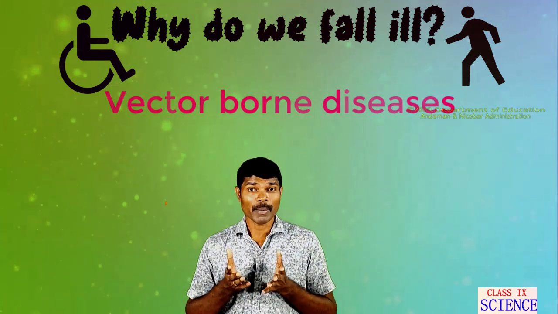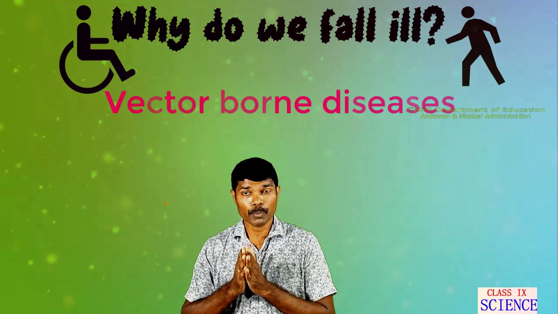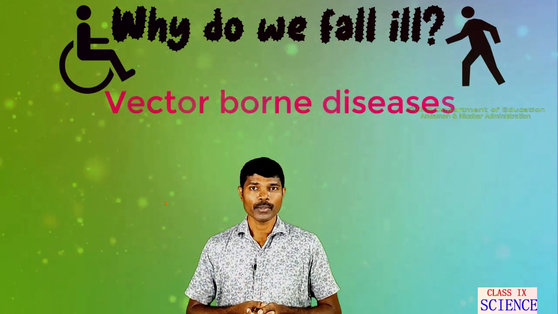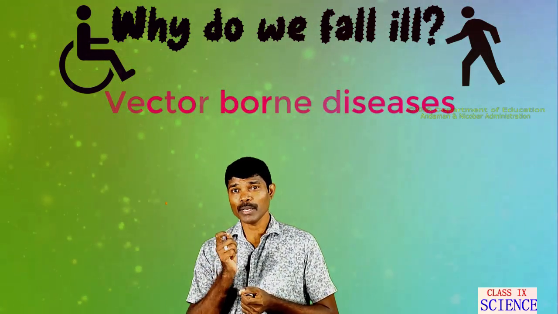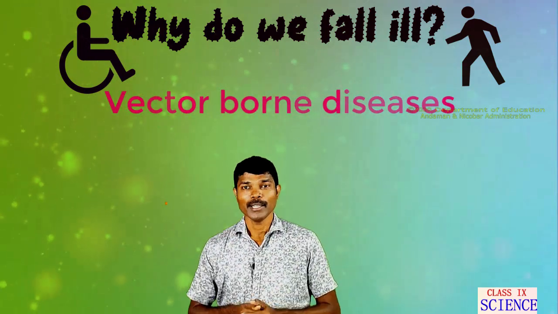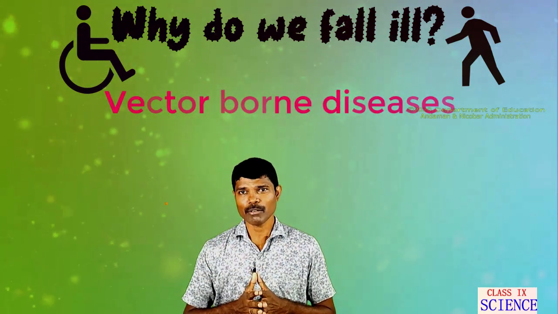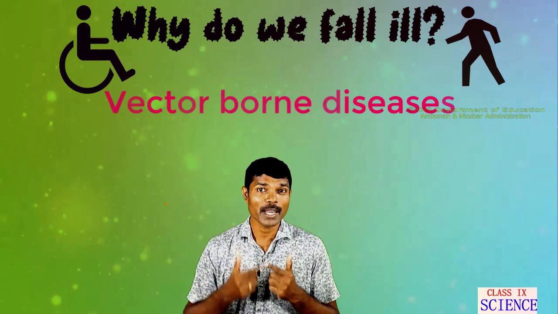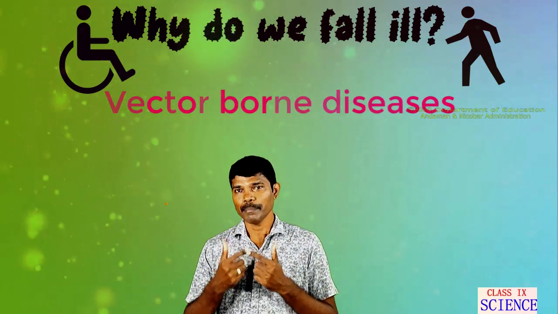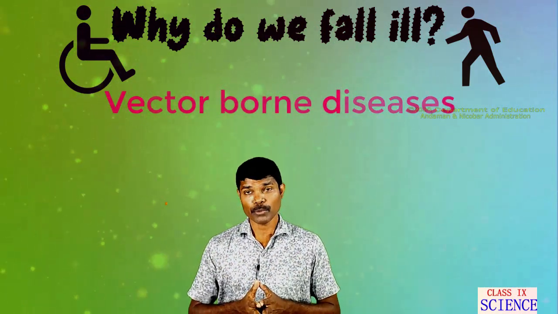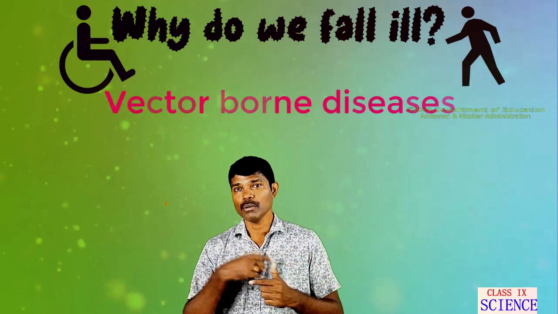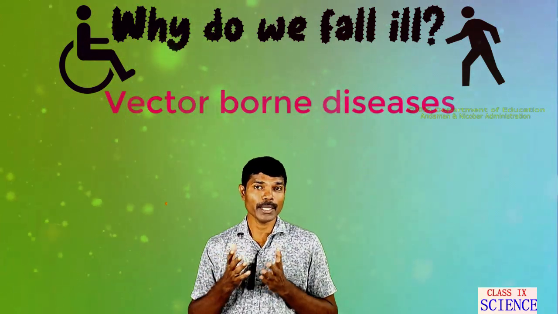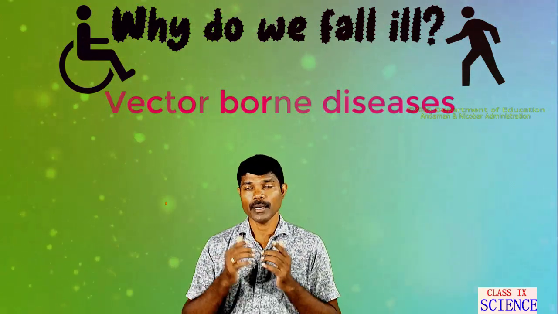Malaria is caused by a protozoan called Plasmodium. The female Anopheles mosquito is responsible for transmitting Plasmodium from a sick person to a healthy person. So here the mosquito acts as a vector.